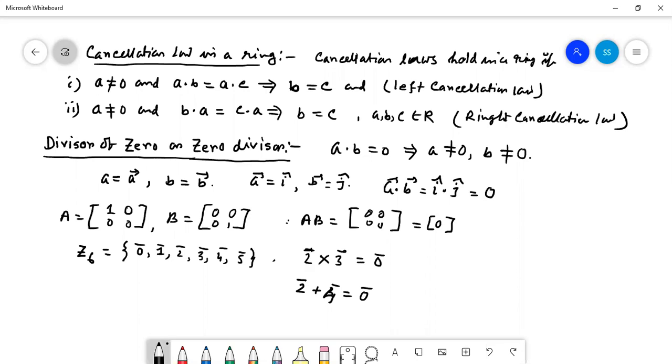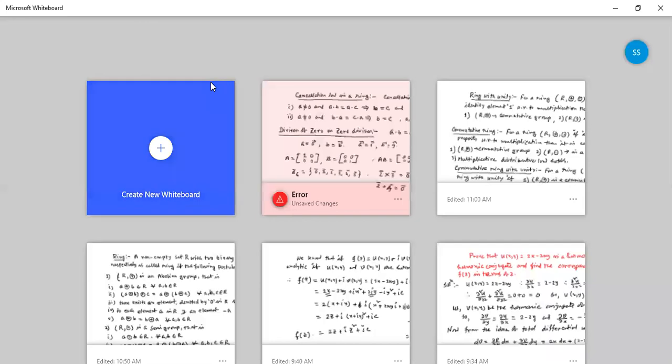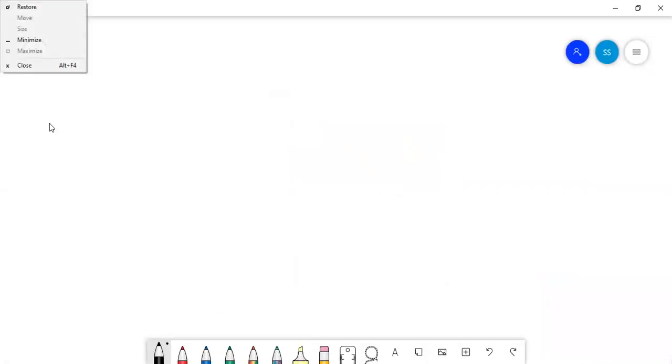Now we are going for the next thing, that is called the ideal of a ring. Left ideal.